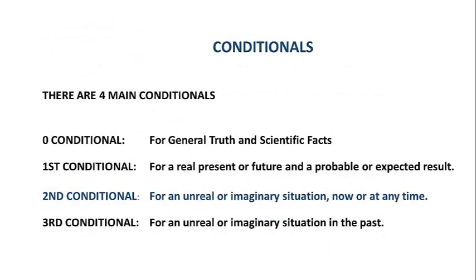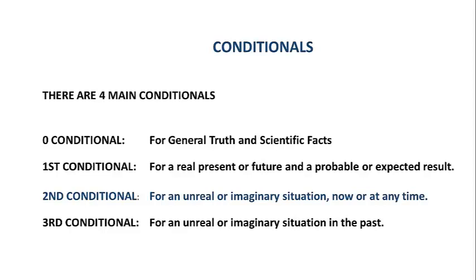Here you can see there are 4 different kinds of conditionals. These are the 4 main conditionals that we use in English. We have a zero conditional. That means conditionals used for the general truth. Now we use these for scientific facts.